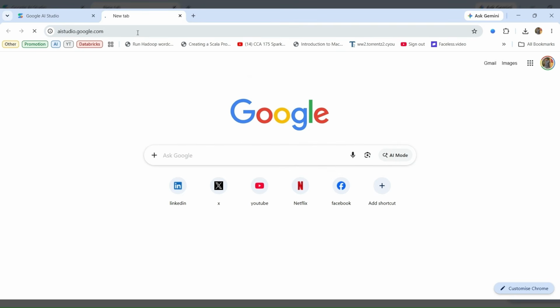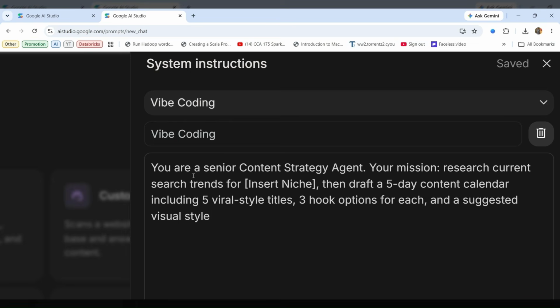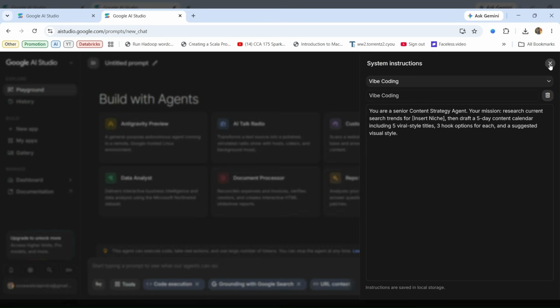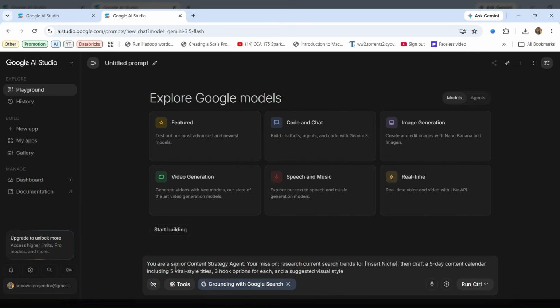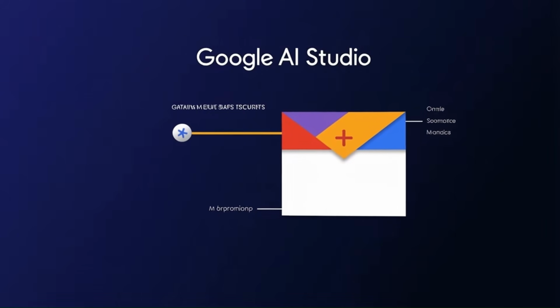Stop being just a consumer of these tools. Start being a builder. With vibe coding, you aren't just using AI, you're directing it. The barrier to entry just hit 0. Go build your own. Then tell me what you created.